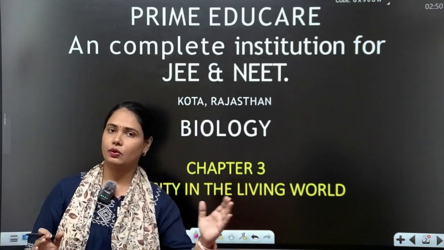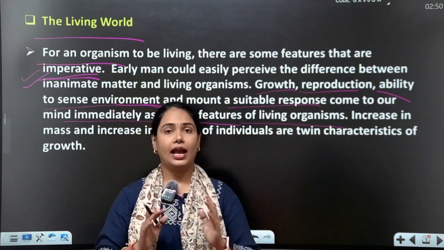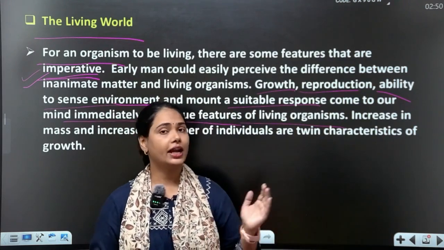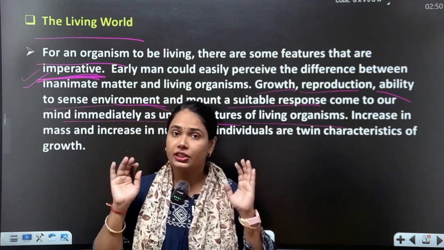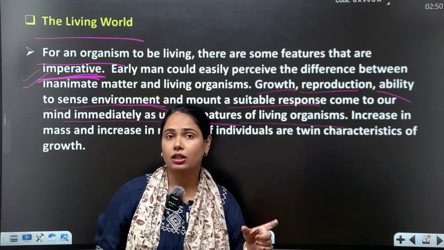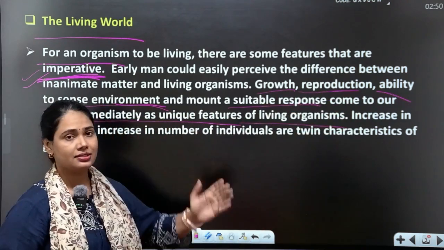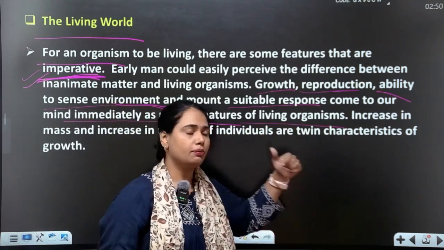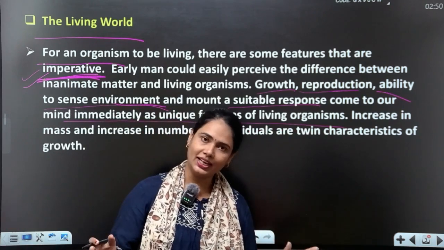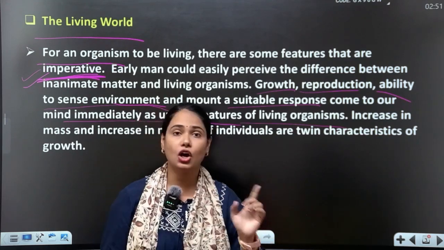So today we discuss a chapter which is diversity in the living world. Today we discuss what is living, and we have to differentiate between living and non-living. There are some imperative characters. Living organisms show imperative characters like growth, reproduction, ability to sense and respond. These unique features belong to living organisms. These characters only define living, not non-living.